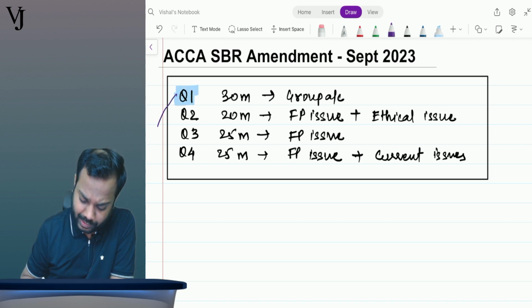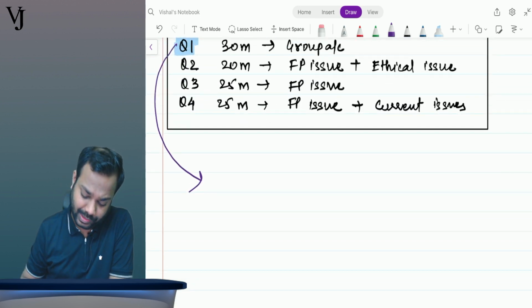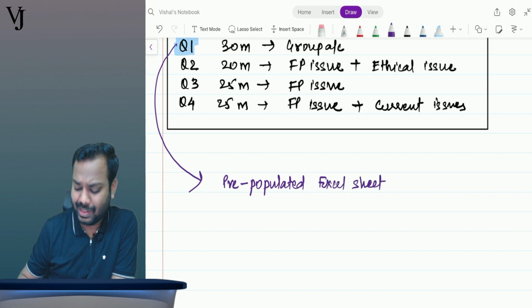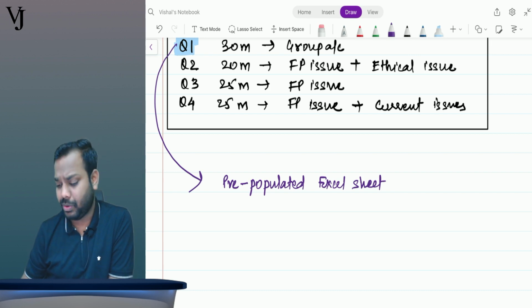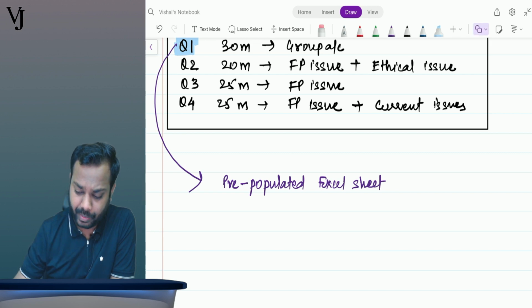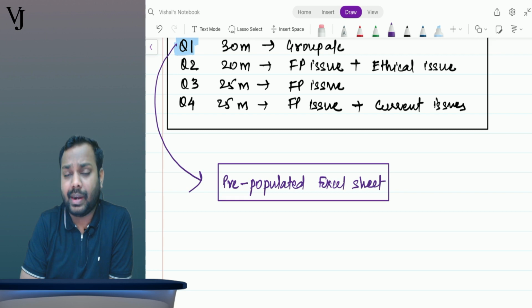In this question of 30 marks, you will see a pre-populated Excel sheet, or you can say spreadsheet, wherein the draft consolidated SOFP, or draft consolidated P&L, or draft consolidated cash flow will be given.